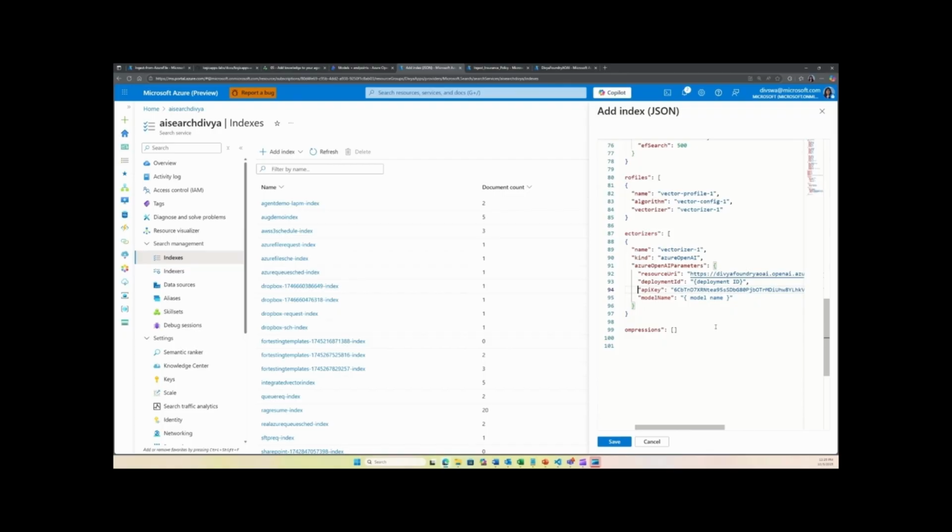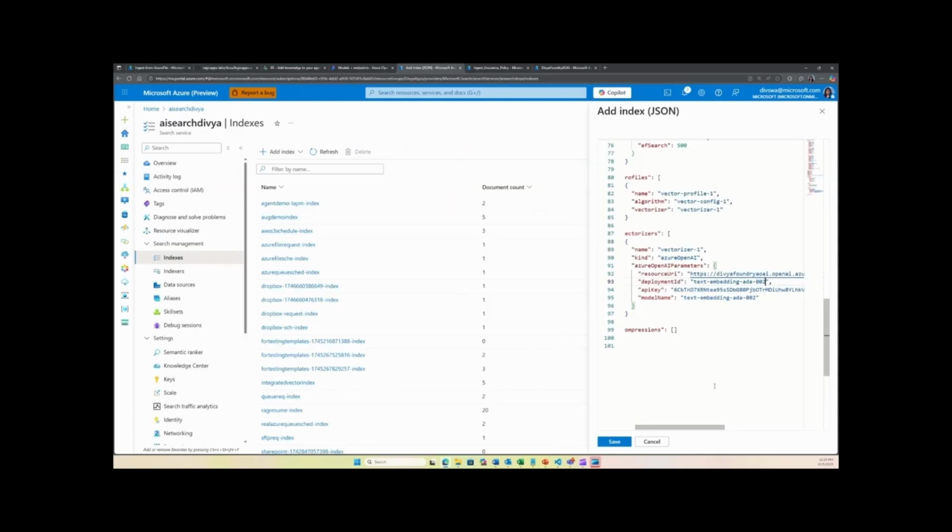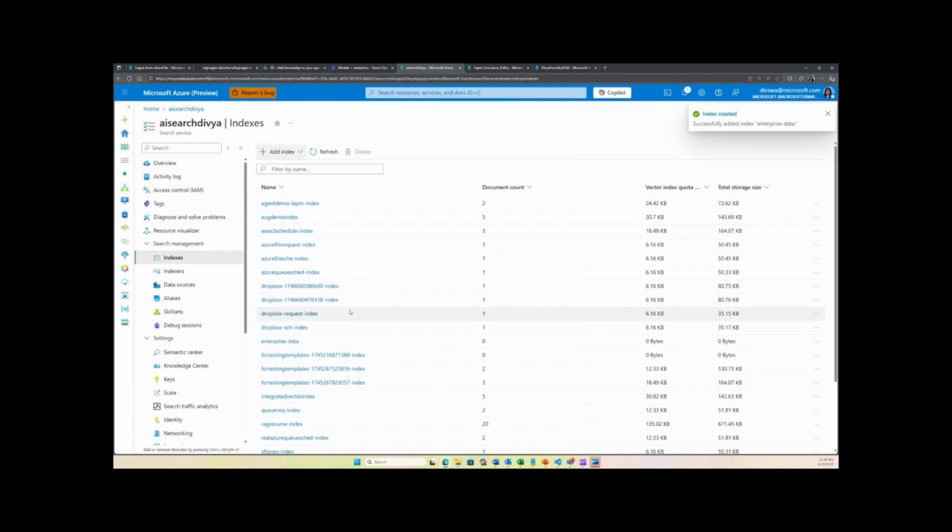For the deployment ID and deployment model name, you go into your OpenAI instance and go to Foundry from Overview, and then you can go into your deployments. You do need to pick a model that's an embedding model, and so here I have deployed this embedding model, and we're going to copy that. In my case, both the name and the model name are the same, but if that is different, then you need to pick the values appropriately. All right, now that we have everything, we'll go ahead and save it. So the index has been created.